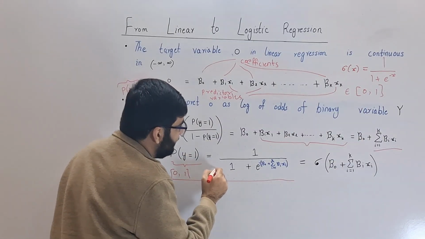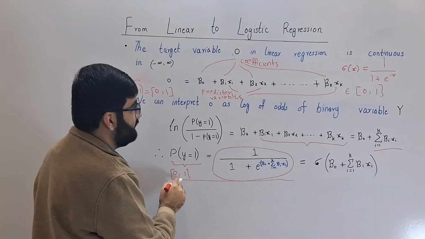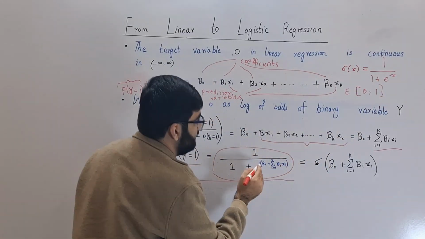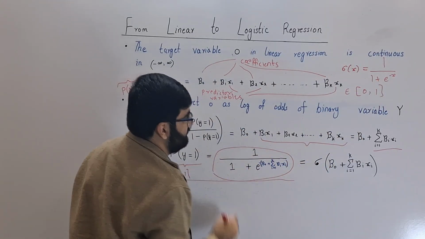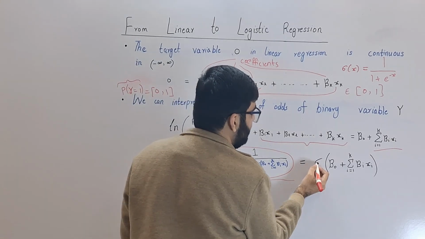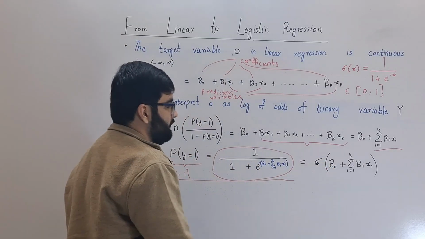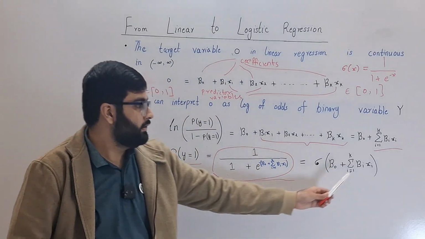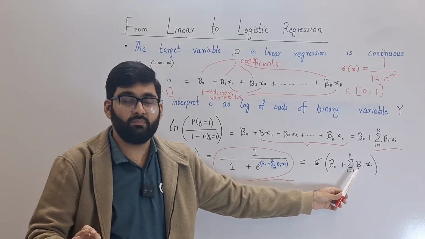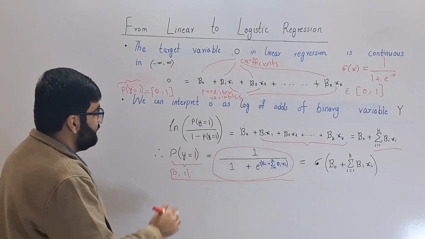This is the sigmoid function, and the negative x here is this term here. We can write the sigmoid activation function with this sign, the sigma.